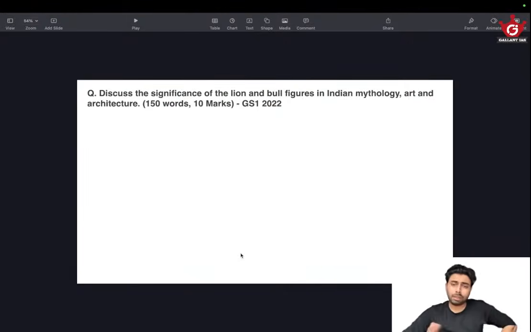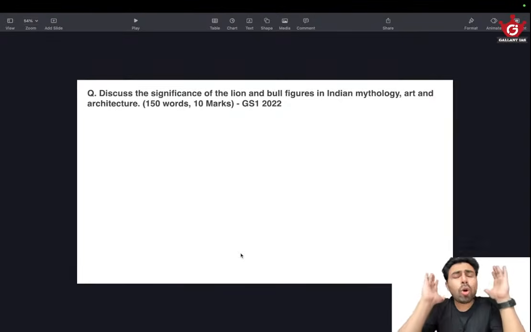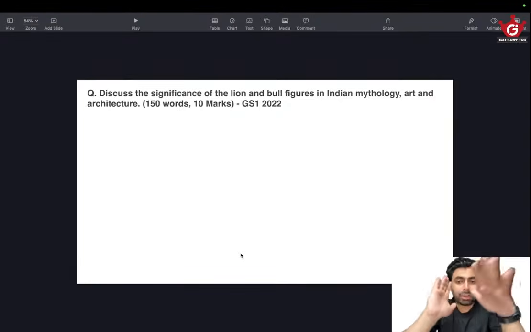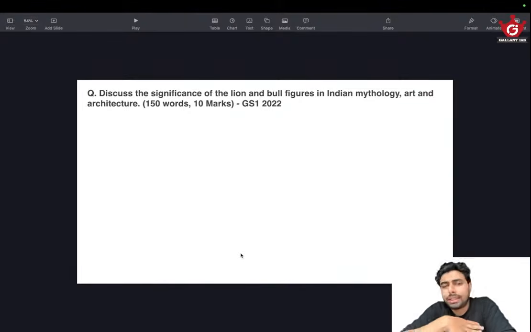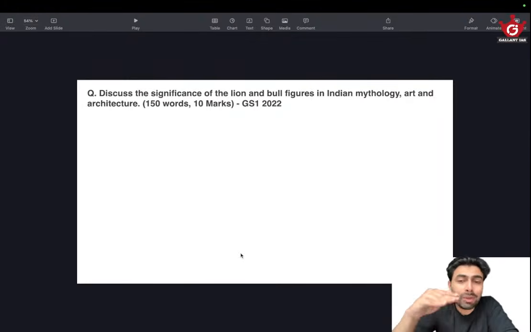So the question is, discuss the significance of lion and bull figures in Indian mythology, art and architecture. Okay, this was asked in 2022 GS1. Nobody would have prepared anything about this question. I am telling you right away, nobody would have prepared or would be knowing anything about this right away. But those who write a decent answer, and UPSC expects a decent answer only, you cannot just excel in this answer per se. But if you could do it, I'm just giving you a practical situation.